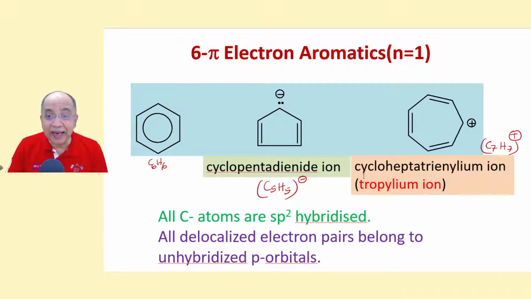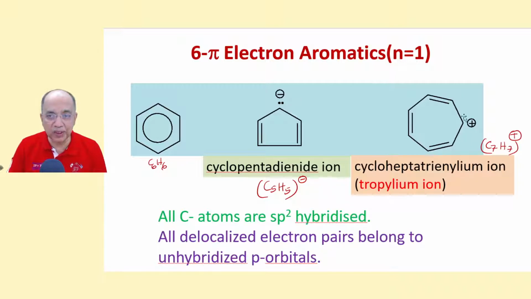This is cycloheptatrienylium ion, very famously called tropylium ion. This is a carbocation, this is a carbanion, and this is a neutral compound. So very interestingly, we have 3 types of species: one neutral, one carbanion, one cation. All the 3 are aromatic. All of them have 6 conjugating pi electrons, 2 plus 2 plus 2.